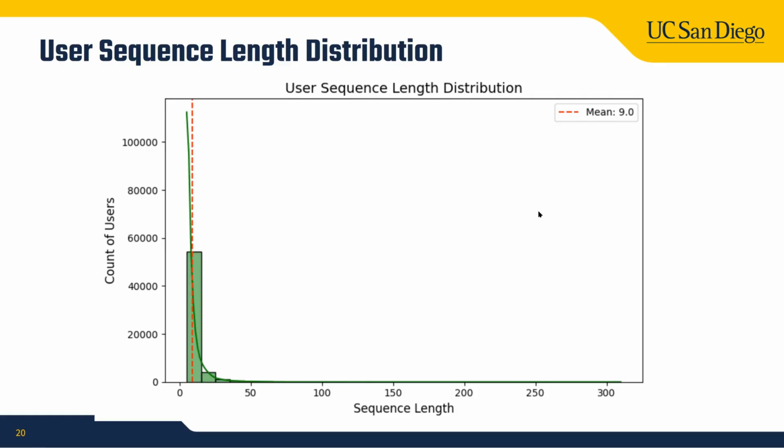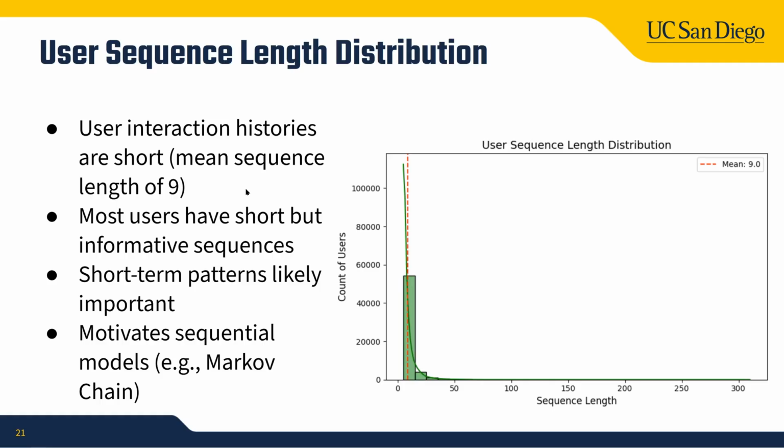And last, we also investigate the user sequence length distribution, and we can find that these user interaction histories are quite short. The mean sequence length is only 9. So most users have short but informative sequences, and short patterns are likely very important, and event-based sequential models, like Markov chain.